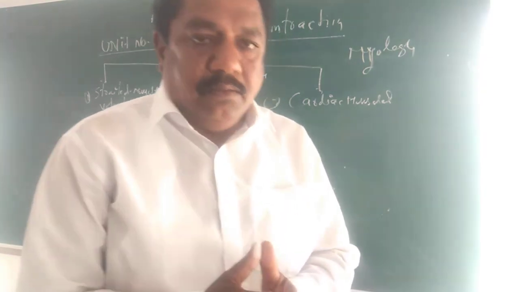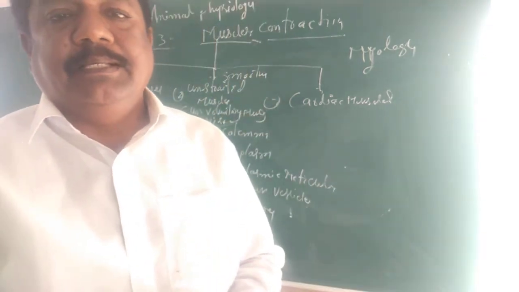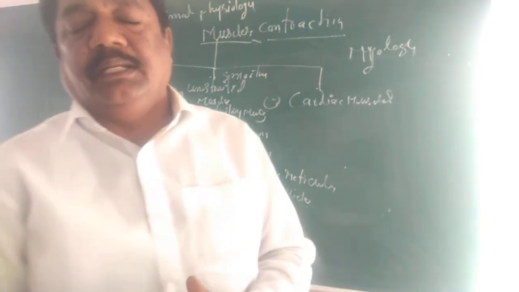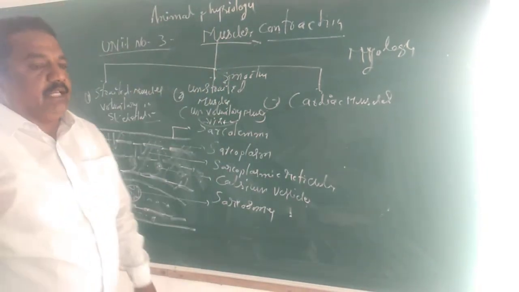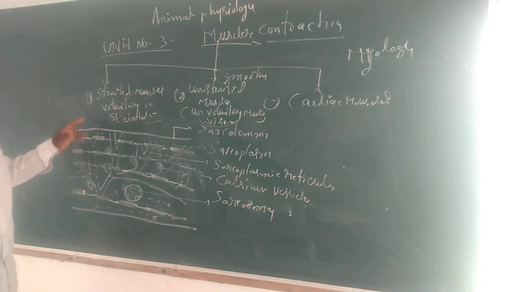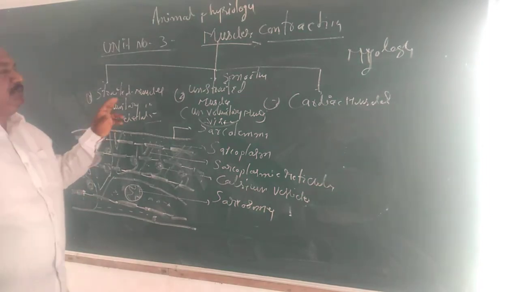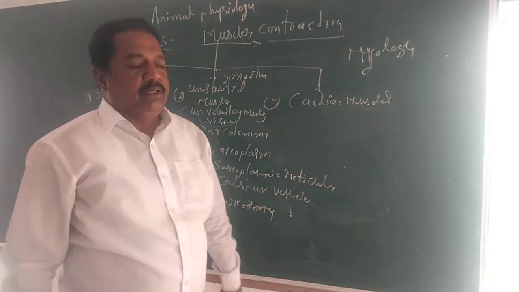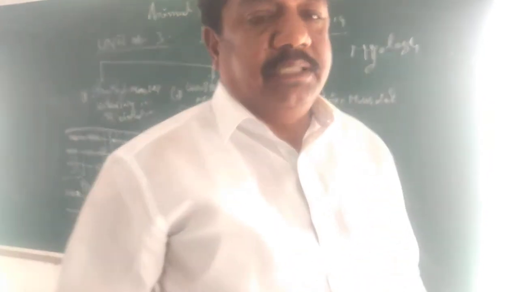On which basis? On the basis of the function of the muscles, muscles are classified into three main categories: number one, striated muscle, unstriated muscle, and cardiac muscle. What is the striated muscle?